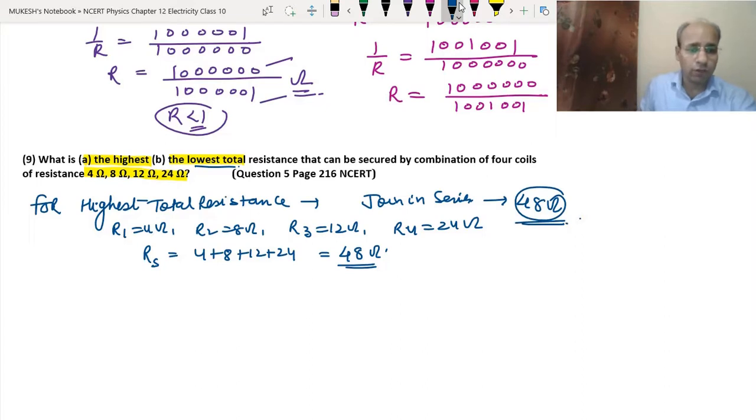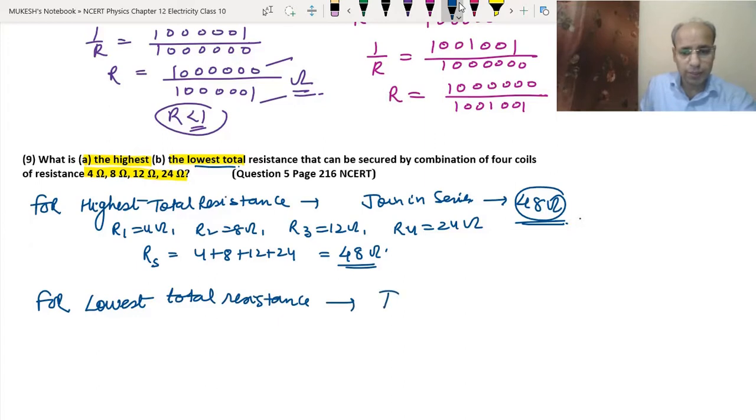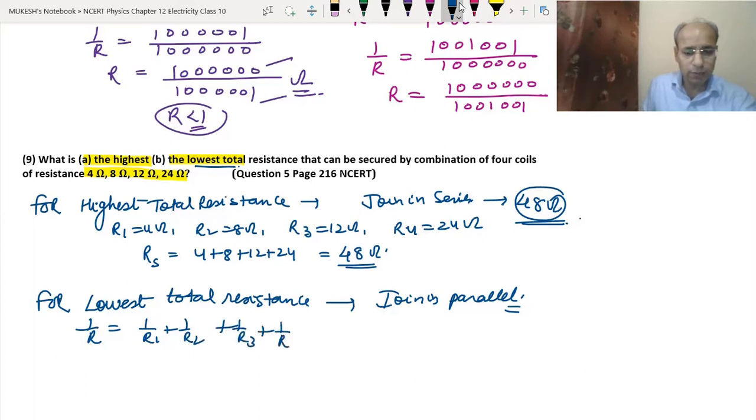Okay. Now for the lowest resistance, as we discussed earlier, we have to join them in parallel. So here we use the formula of parallel, that is 1 upon R equals 1 upon R1 plus 1 upon R2 plus 1 upon R3 plus 1 upon R4.